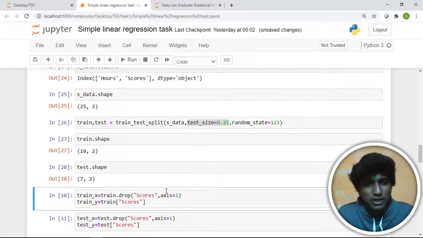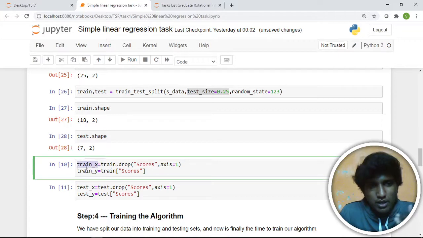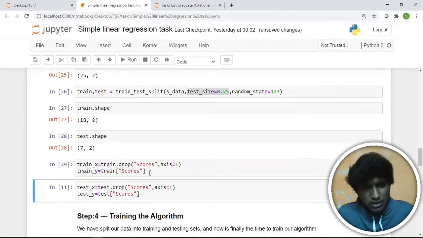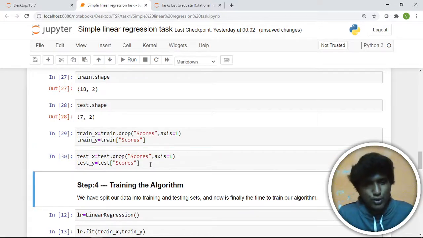Here train X is the feature that affects the target, and train Y, the Y means the target, that is the score. So in train X, we are eliminating the target variable, that is the scores, and in train Y, we are only taking the target variable. This process continues again for the test data also.